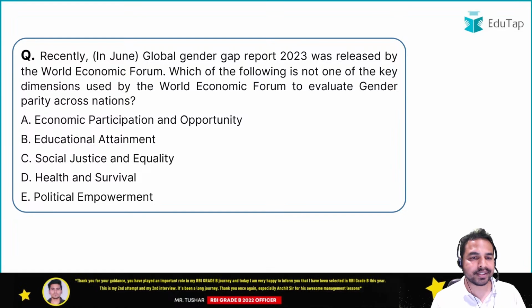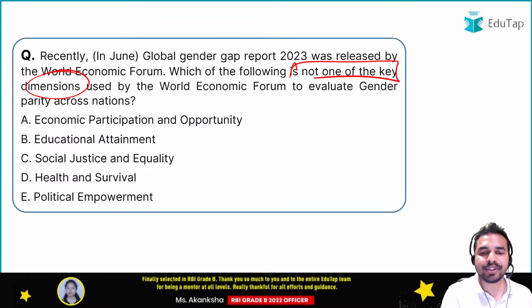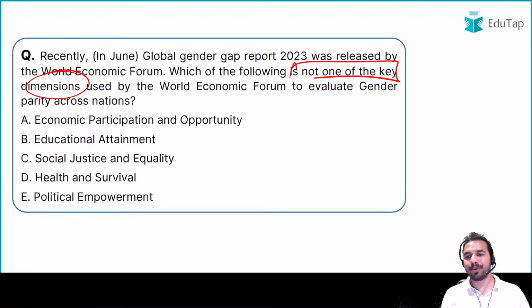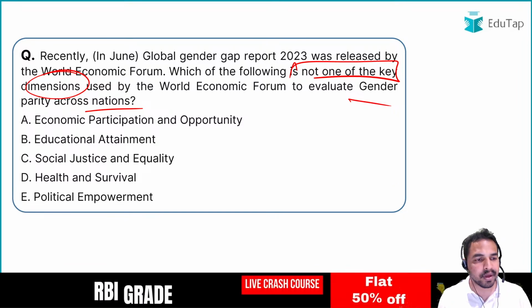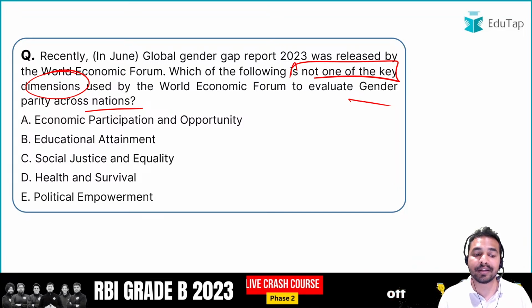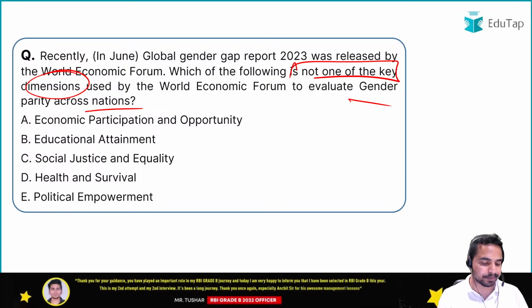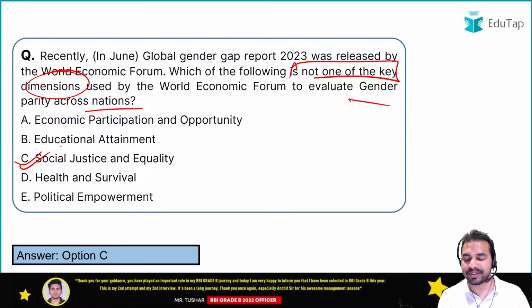So next question, guys. Next question is basically on the dimensions, which is not one of the key dimensions used by the World Economic Forum to evaluate gender parity across nations. So guys, आपको मुझे बताना है वो आखिर कौन सा डायमेंशन है जिसको यूज नहीं किया जाता by the World Economic Forum. ऑप्शंस हैं आपके सामने: इकोनॉमिक पार्टिसिपेशन एंड अपॉर्चुनिटी, एजुकेशनल अटेनमेंट, सोशल जस्टिस एंड इक्वालिटी, हेल्थ एंड सर्वाइवल और द पॉलिटिकल एम्पावरमेंट. So what is the name of that? The name of that particular डायमेंशन इज सोशल जस्टिस एंड इक्वालिटी.